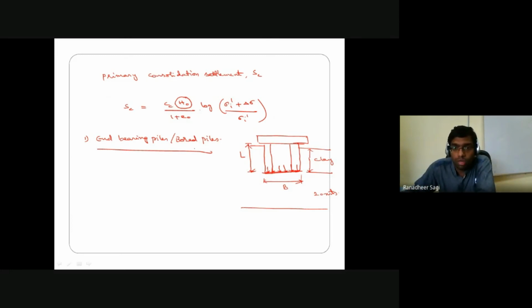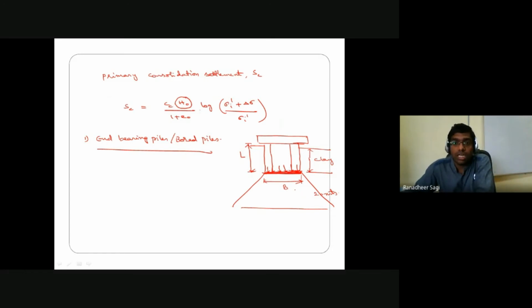Okay, so we consider an equivalent region of a raft here. An equivalent representation of a raft here, where the load coming from those n number of piles is assumed to be uniformly distributed over that much width and length of the pile group. Okay, so from this particular depth onwards only the load distribution is assumed to be happening. Now what is the depth of the soil strata which I should consider in which your consolidation settlements are going to be happening?